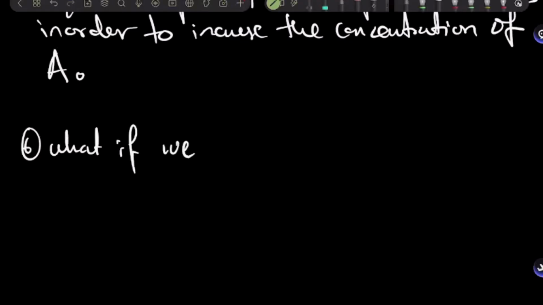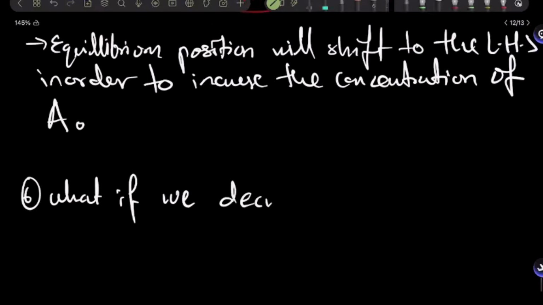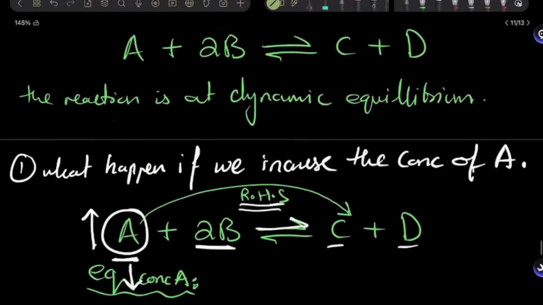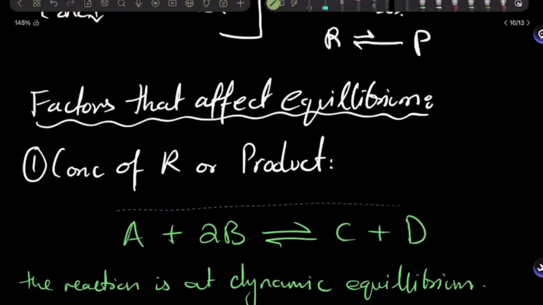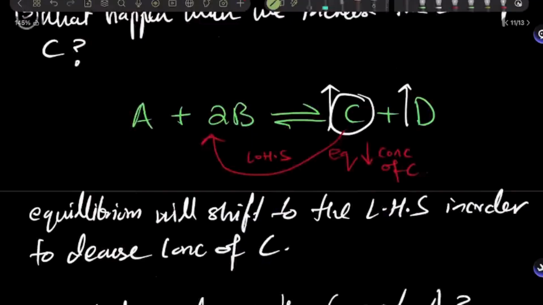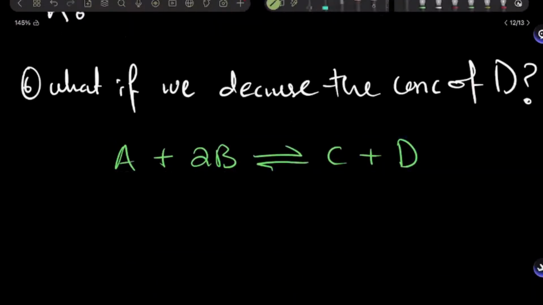we decrease the concentration of D? What if I decrease the concentration of D at equilibrium? So let's see what happens. So now this reaction was at dynamic equilibrium. What I did was I decreased the concentration of D. What is equilibrium supposed to do according to Le Chatelier's principle? It will try to increase the concentration of D again, right?